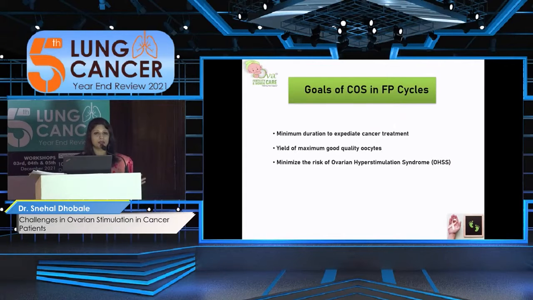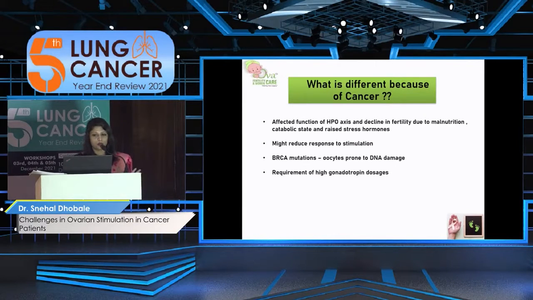The most important goal in controlled ovarian stimulation, especially in the fertility preservation cycle, is minimum duration. That is very, very important, because here our focus is the cancer treatment first. At the same time, we need the maximum number of good quality oocytes, because given the time constraint we can't go for multiple cycles, as well as to minimize the risks, the most common complication being ovarian hyperstimulation syndrome.